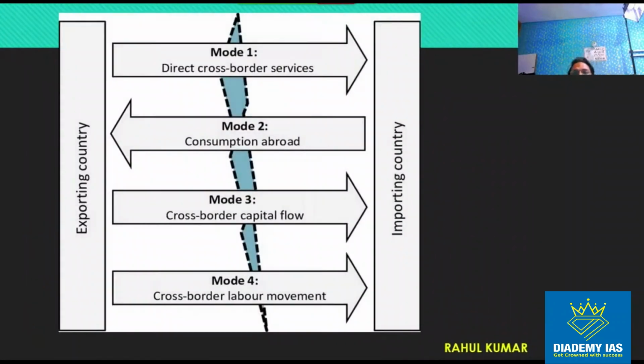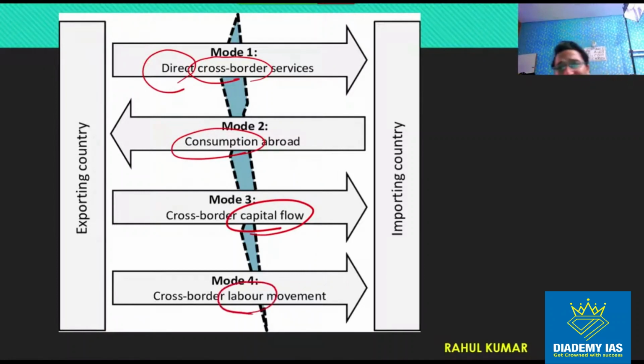In this slide you can see once again, mode 1 means direct cross border services. Mode 2 means consumption abroad, for example, tourism. Mode 3 means cross border capital flow, for example, foreign banks and insurance companies, and mode 4 means cross border labor movement, for example, doctors, artists, etc. You should know which mode consists of which kind of service. This is the only thing important for your examination, nothing else. You can be asked to match mode 1, mode 2, mode 3, mode 4 with the relevant service.